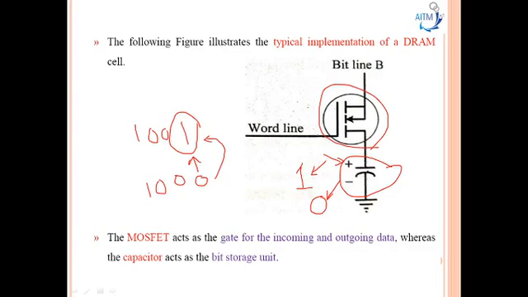So this MOSFET transistor will act as the gate for the incoming and outgoing data. Whereas the capacitor acts as a bit storage unit here. So charge in the capacitor indicates logic 1. So no charge in the capacitor indicates 0 here.